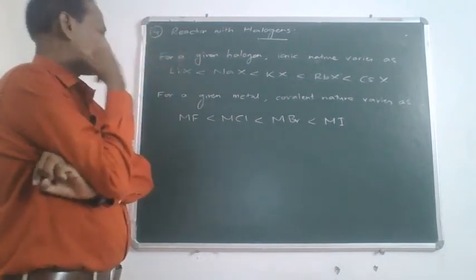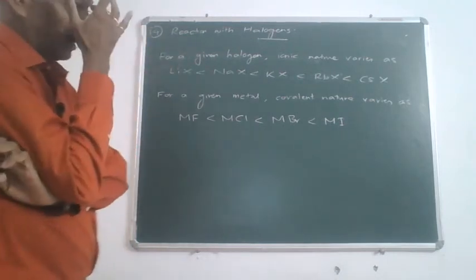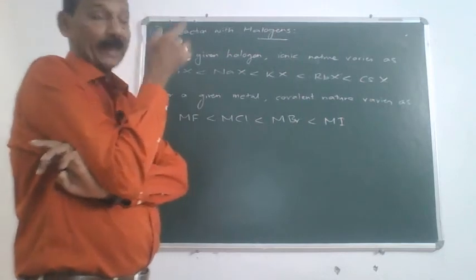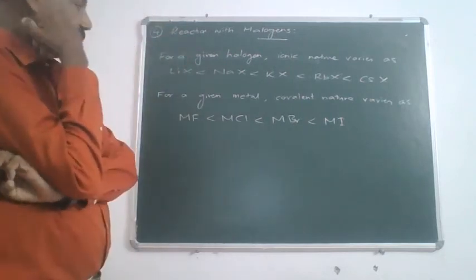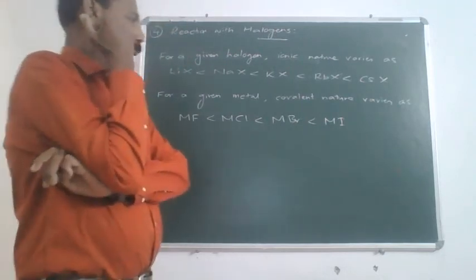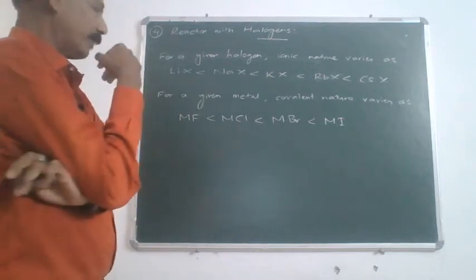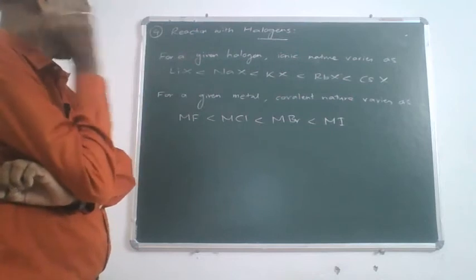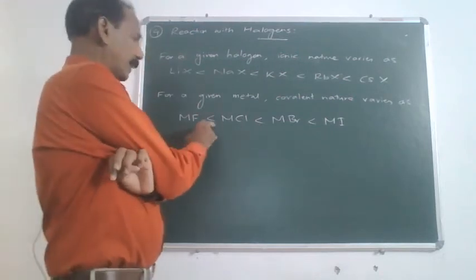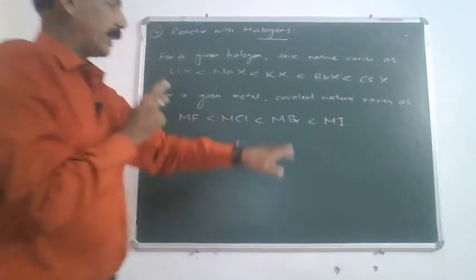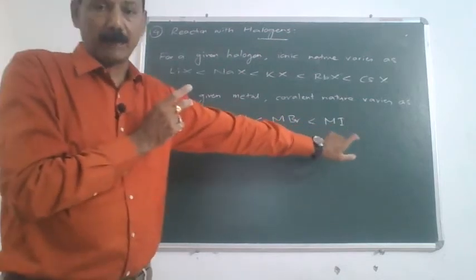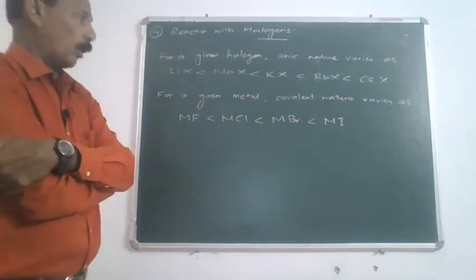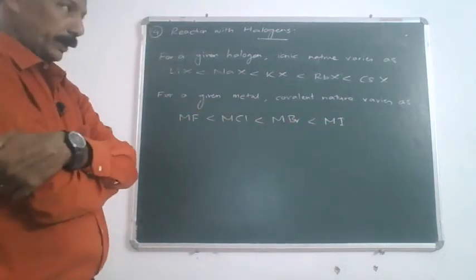Now, look at the next point. For a given metal, covalent nature varies as MF < MCl < MBr < MI. That is, if you take a particular halide, say sodium, sodium fluoride < sodium chloride < sodium bromide < sodium iodide. That is the order of covalent nature.